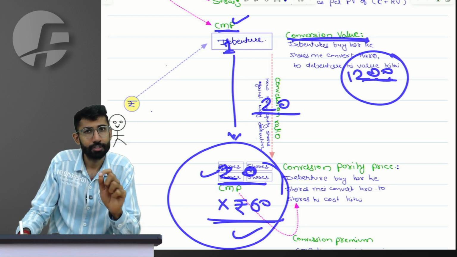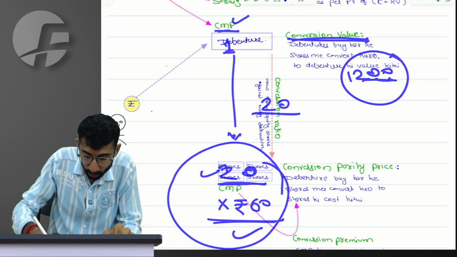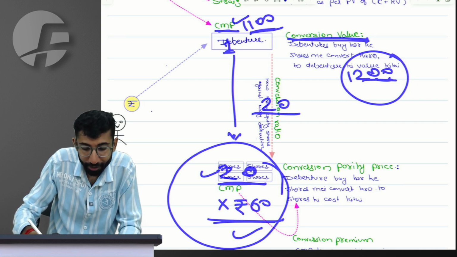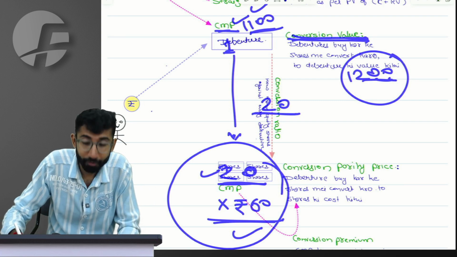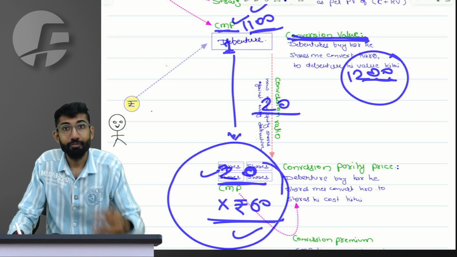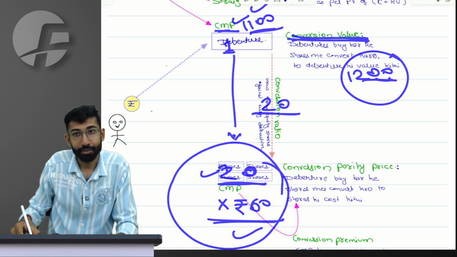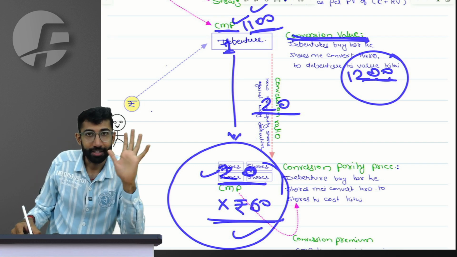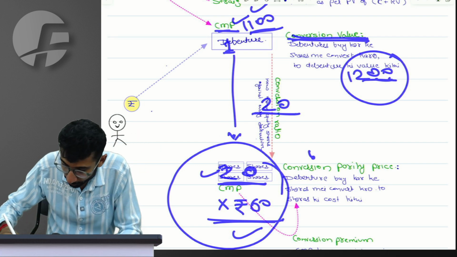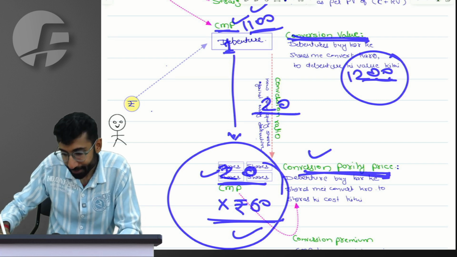It may have a price of maybe 1100 in the market, but the conversion value, which means the value of the debenture if converted to shares, will be 1200. Such a basic thing. The third one is conversion parity price.